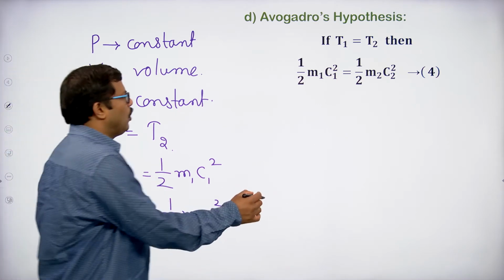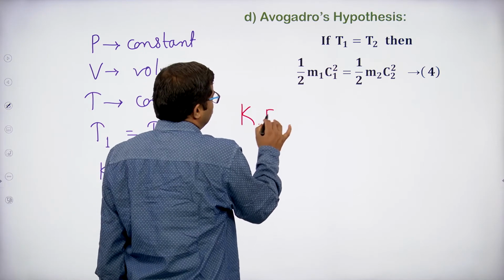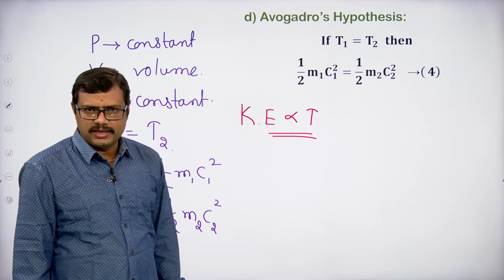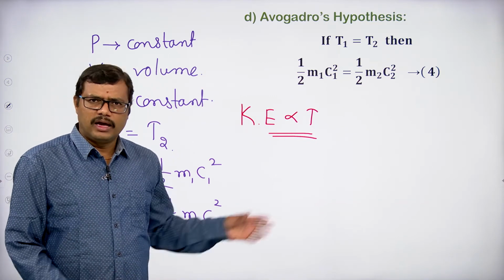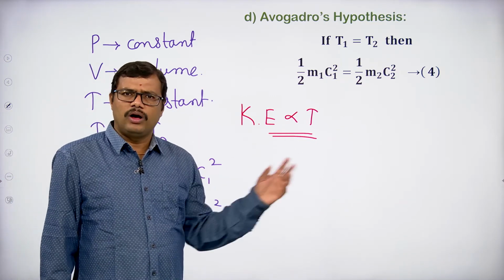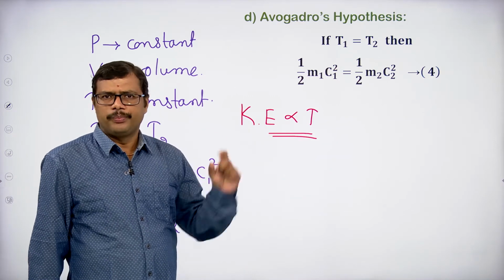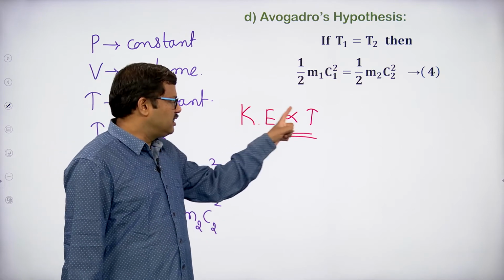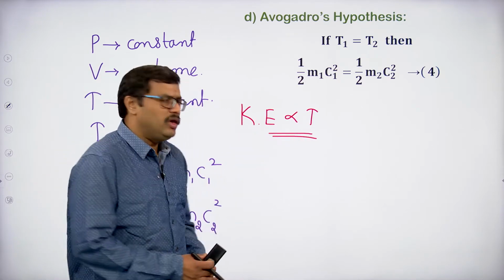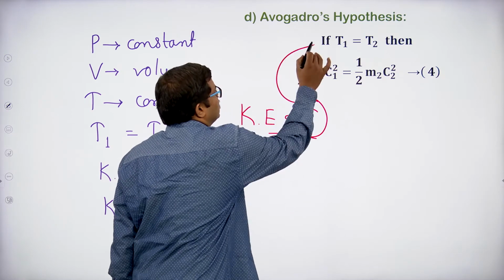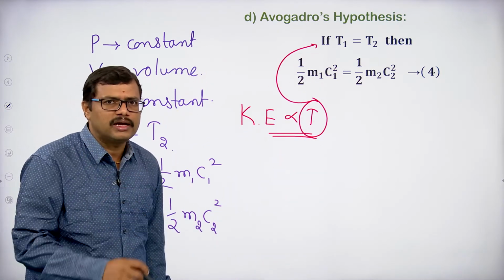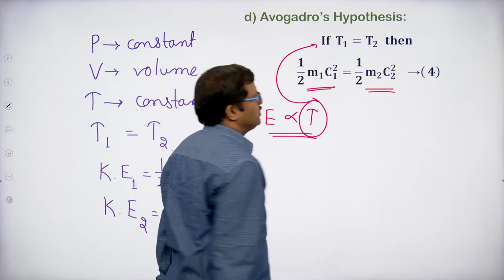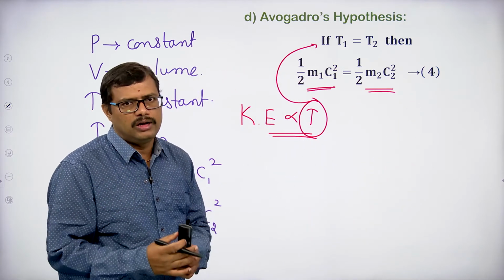And we know, what is kinetic energy? Kinetic energy will depend upon which factor? It will depend only upon the temperature. We have seen kinetic energy equal to 3 by 2 RT, or 3 by 2 KT. 3 by 2 is constant, R is also constant, so kinetic energy depends only on temperature. If we are keeping the temperature constant, what happens? The kinetic energy of the first gas and the kinetic energy of the second gas are both equal.